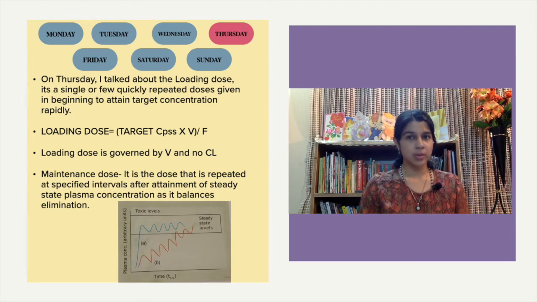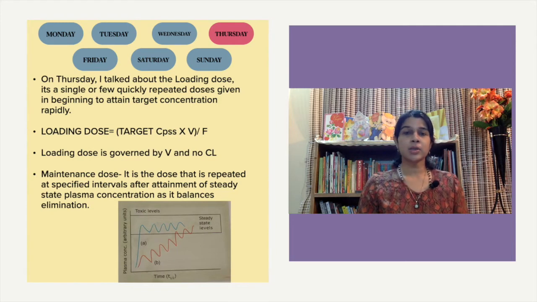And I gave you a formula for loading dose: target steady state plasma concentration times volume of distribution, the whole divided by bioavailability. You can see on my side I've written the formula with the right abbreviations. With this, we get to know that loading dose is governed only by the volume of distribution and is totally independent of the clearance.